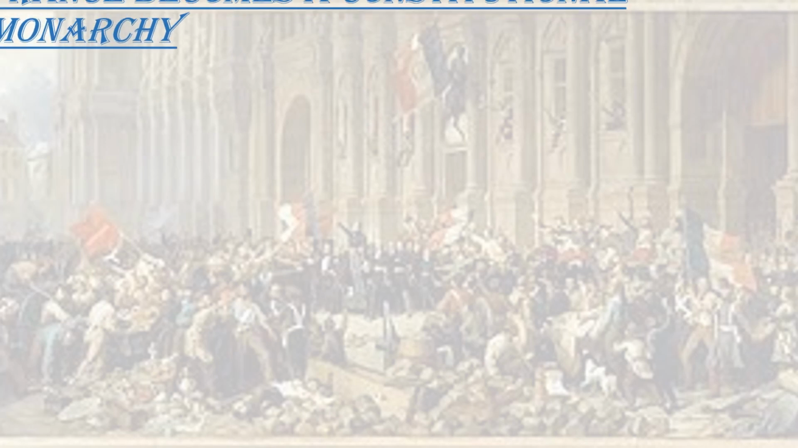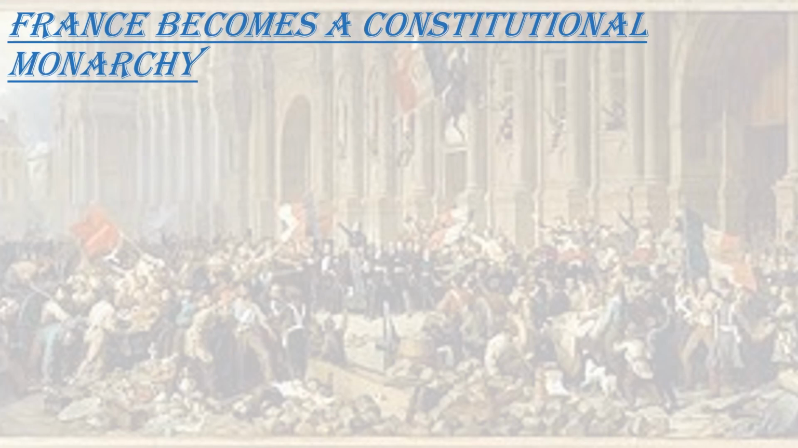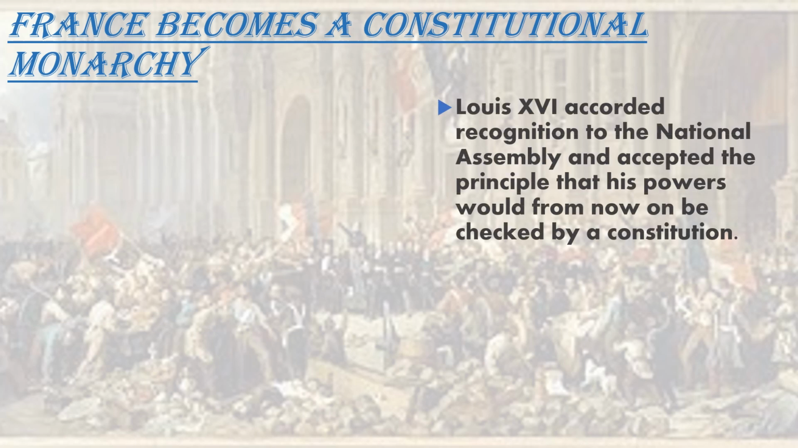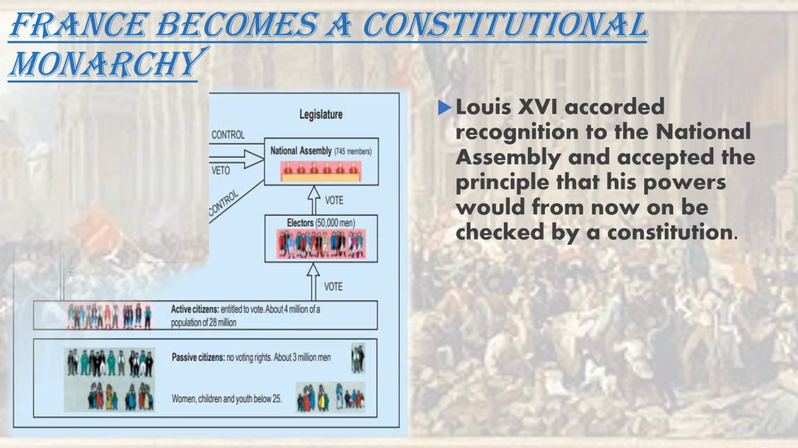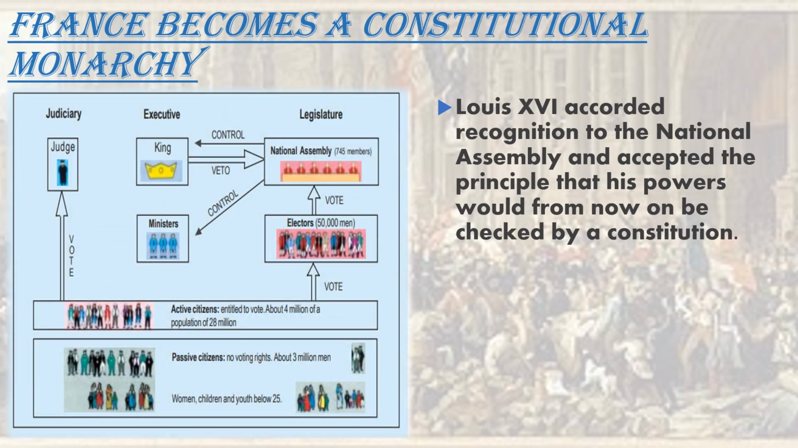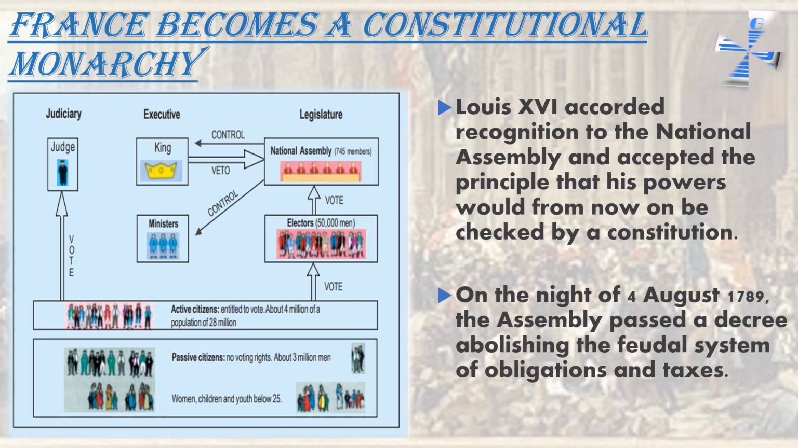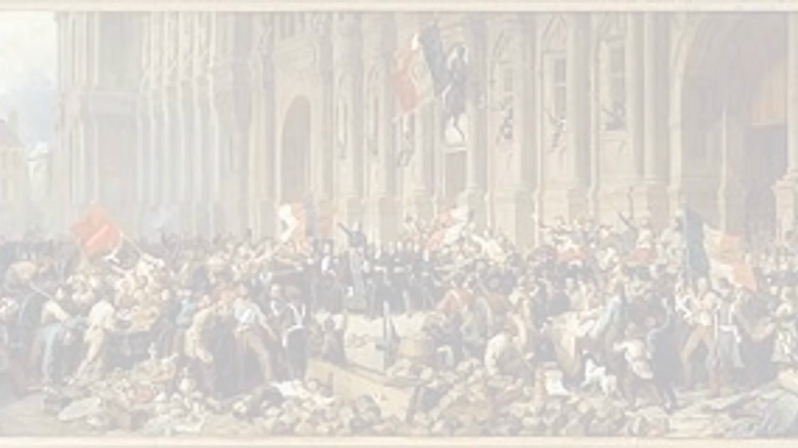Now, here France becomes a constitutional monarchy. On the night of 4th August 1789, the Assembly passed a decree abolishing the feudal system of obligations and taxes. The National Assembly completed the draft of the Constitution with the main object of limiting the power of the monarch. Powers were separated into the legislature, executive, and judiciary, which made France a constitutional monarchy.